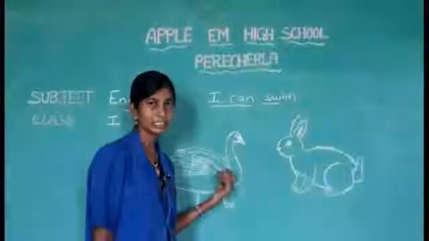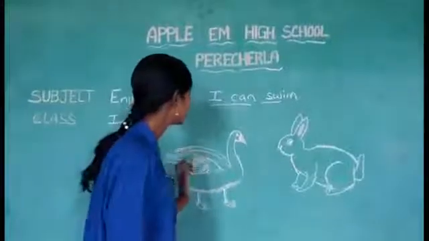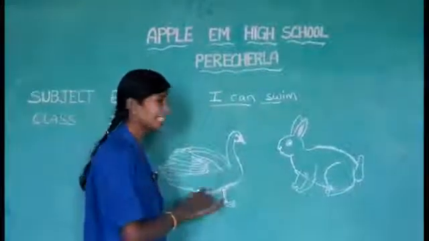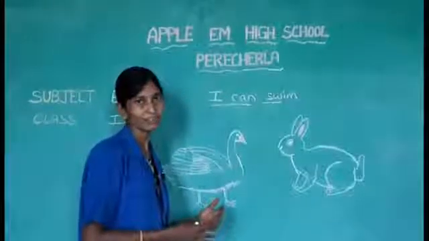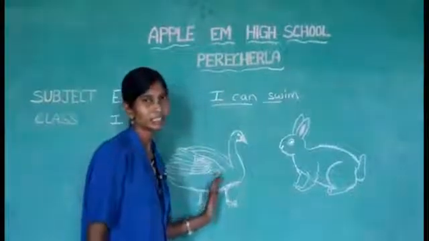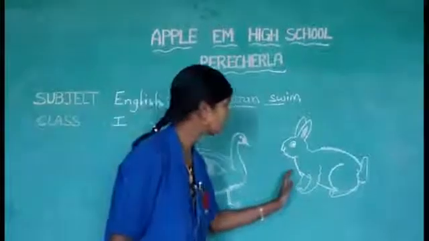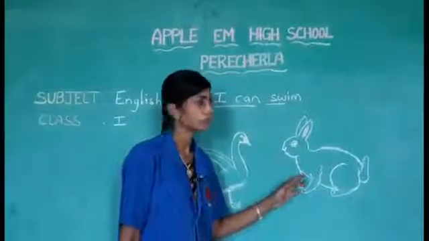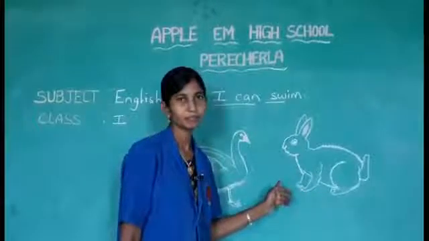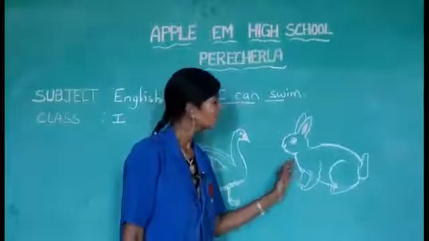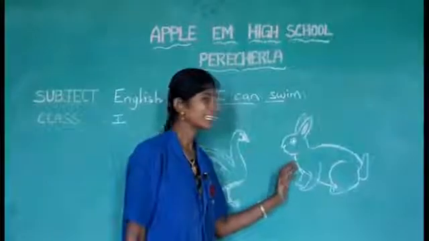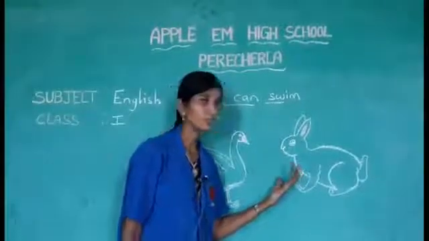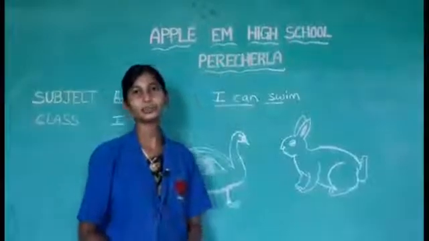This is Dolly. Can Dolly run? No. Can Dolly hop? No. So Dolly can swim and fly. Dolly cannot run and hop. Next, rabbit. Can the rabbit fly? No. Can the rabbit swim? No. But Bunny can run and hop. So everyone has the ability to do something.